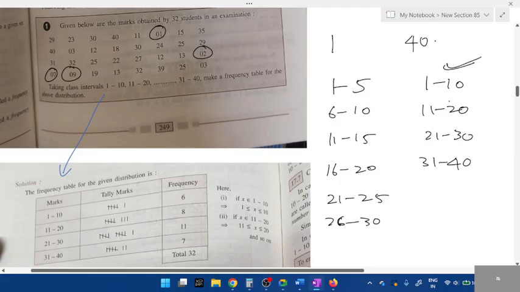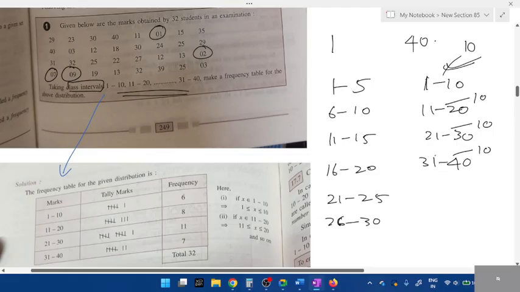Okay. So there are two types. One, they'll tell you to arrange in order. See, they'll give it like this. Can you see? We call this class interval. What do you mean by class interval? Class interval is nothing but the difference: from 1 to 10, how many values are there? 10. From 11 to 20, you'll have 10. From 21 to 30, 10. Everything will have the same interval. This is known as class interval. Clear?